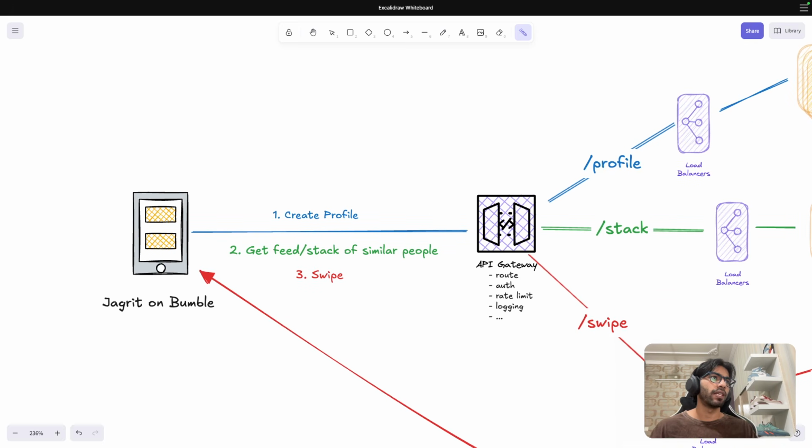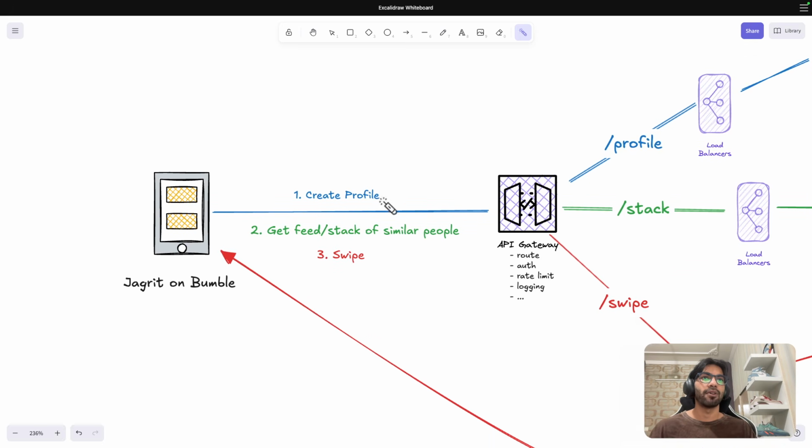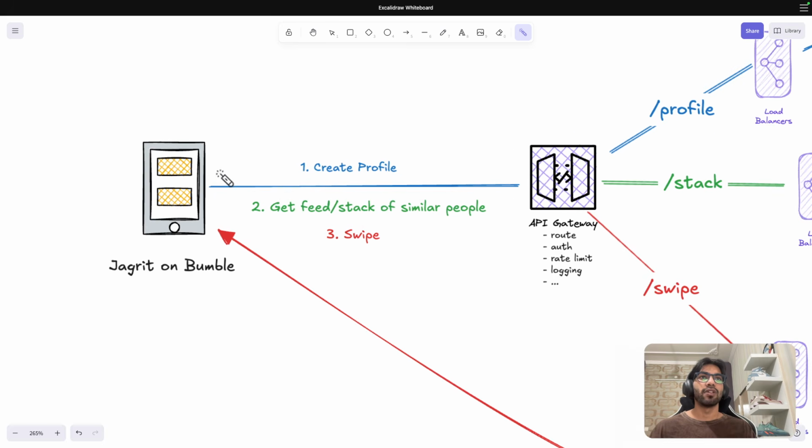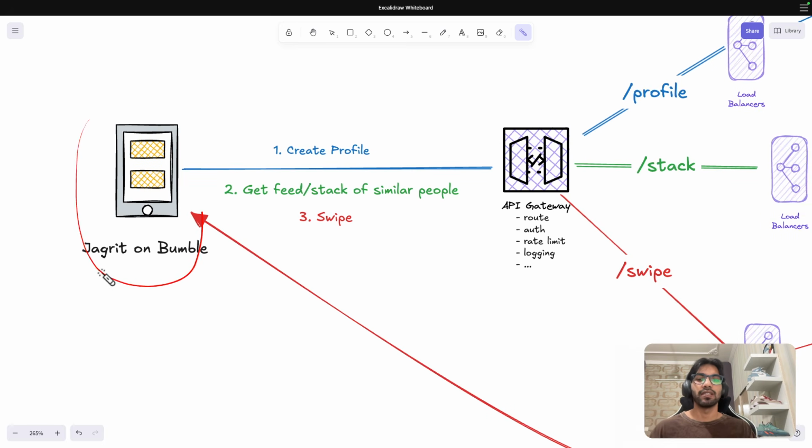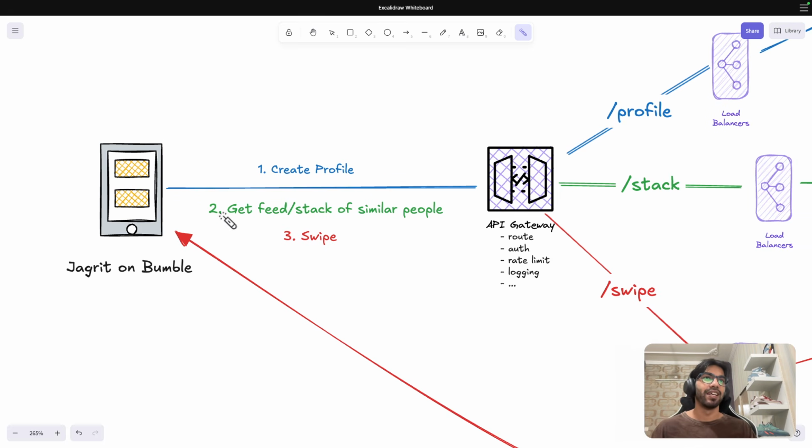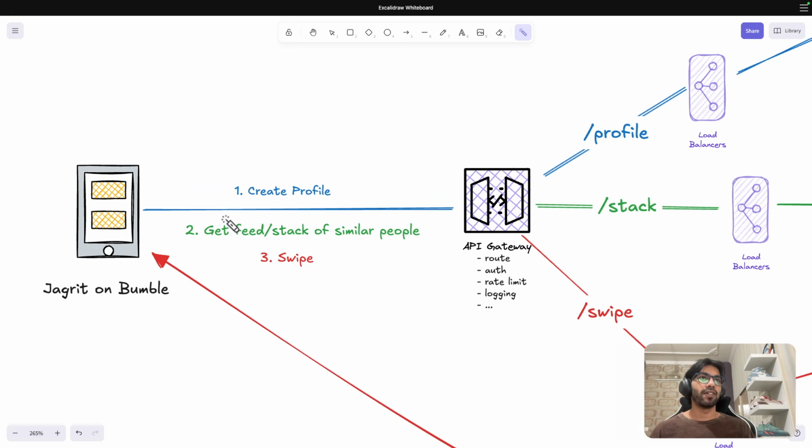Don't worry about all the components. I'll be explaining them on the go. But let's get going from here, right? So this is me, Jagrit, on Bumble. So I am on Bumble anyway, right? You can check out my Bumble or check out my Instagram, right? I like to connect with new people, FYI.